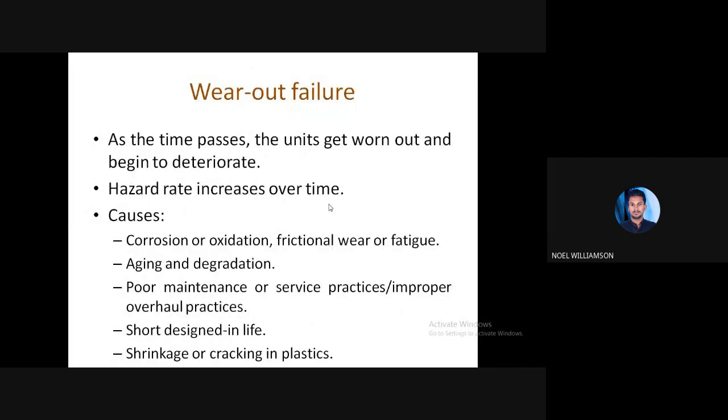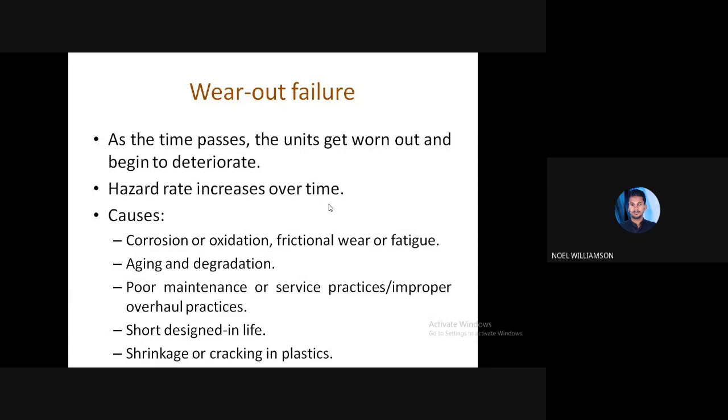The main causes of this failure are, first, corrosion or oxidation, frictional wear or fatigue. Due to continuous usage or aging, these types of failures occur.